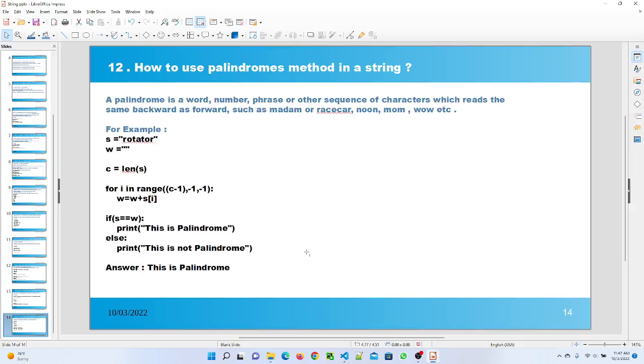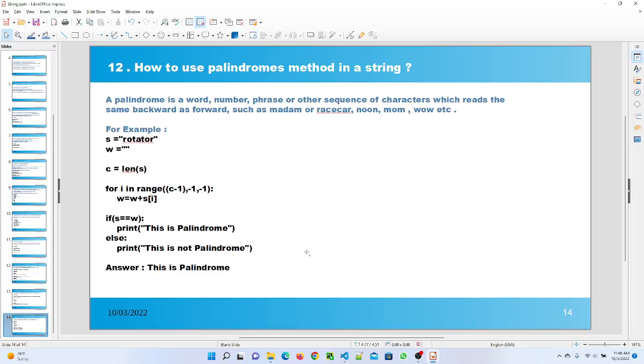Question number 12 is how to use the palindrome method in a string. A palindrome is a word, number, phrase or other sequence of characters which reads the same backward as well as forward. Examples I mention here are race car, noon, mom, wow. Those words we can read backward as well as forward the same.